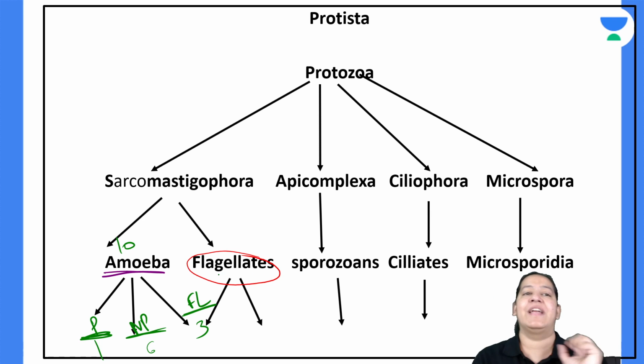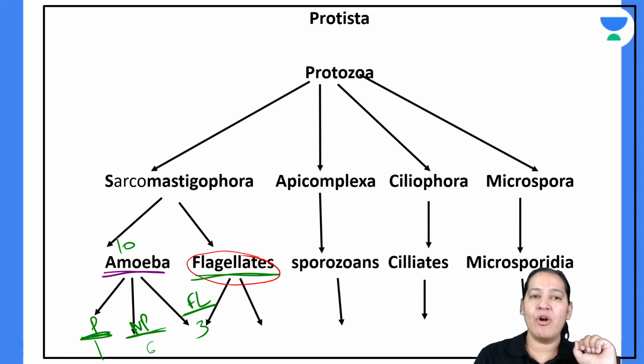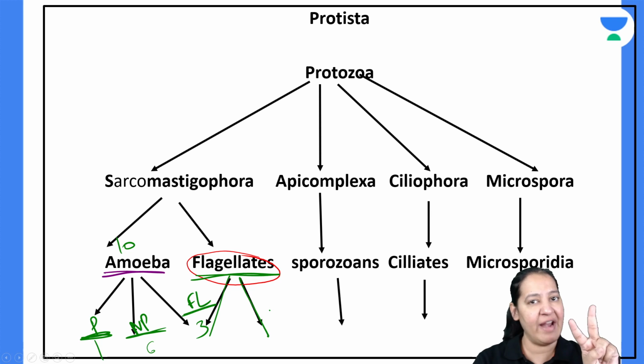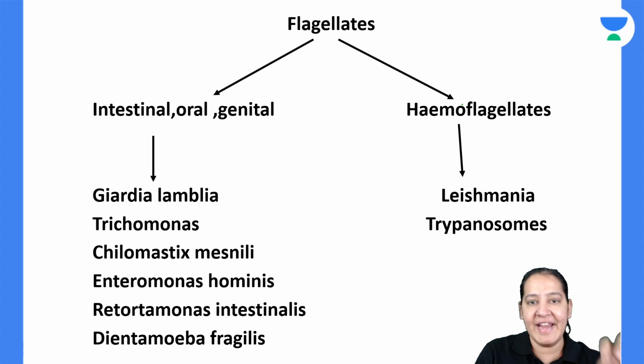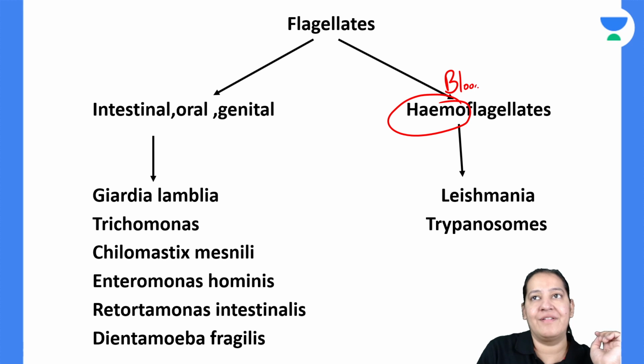Let me come to flagellates. The second category is flagellates. I have drawn 2 arrows in flagellates, so I will divide flagellates into 2 categories. What are the 2 categories? The flagellates which reside in blood are known as hemoflagellates. They remain in blood.